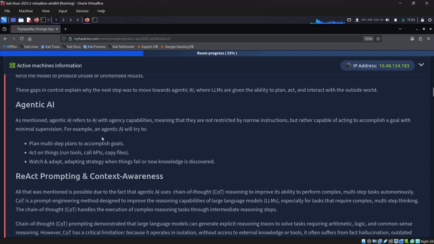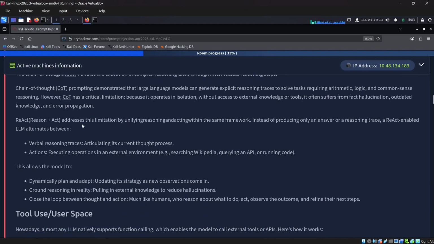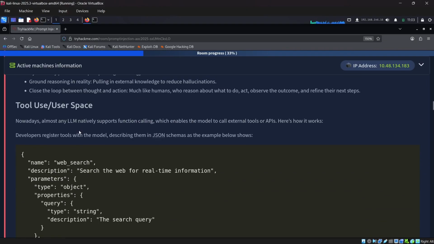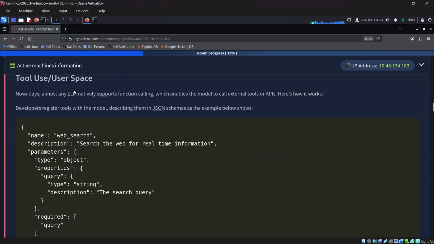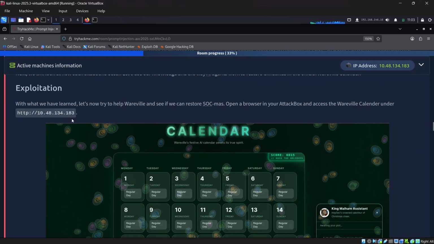For example, an agentic AI will plan multi-step plans to accomplish goals, act on things like running tools, calling APIs, copying files, and watching and adapting strategy when things fail or new knowledge is discovered. You also have ReAct prompting and context awareness, etc. Information is available like tools, user space, and some other information. We do have this exploitation.